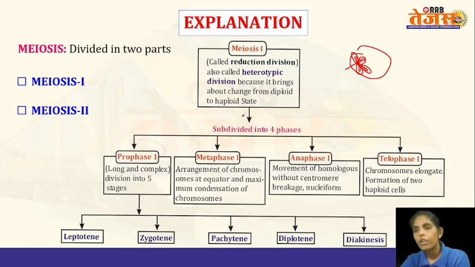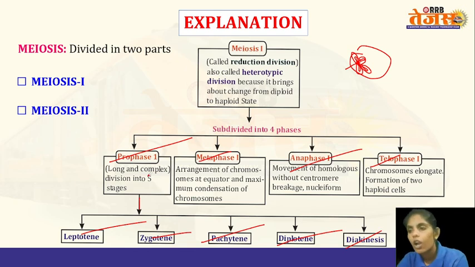So these are the different phases of meiosis. There is prophase 1, then comes the metaphase, anaphase, and then telophase. And again in prophase, there are different stages: leptotene, zygotene, pachytene, diplotene, and diakinesis. What happens in prophase?